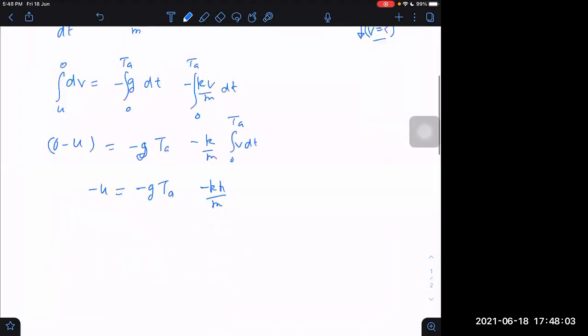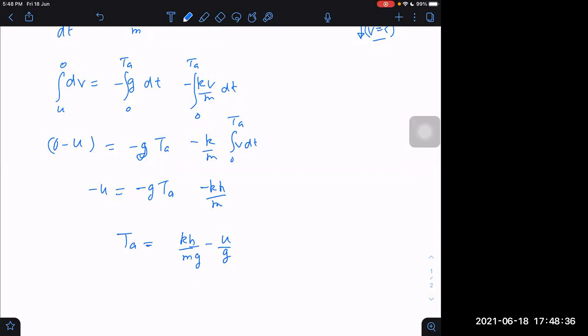Why am I discussing all this? Just to tell you, see how beautifully we can get time of ascent directly in terms of height. Assuming height is given, time of ascent comes out to be minus u by g, and it is kh by m. If I take that side, g will be here also, right or not?